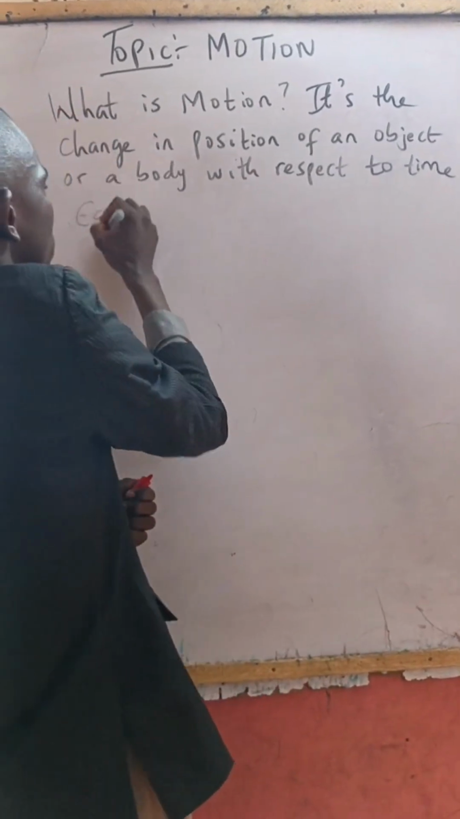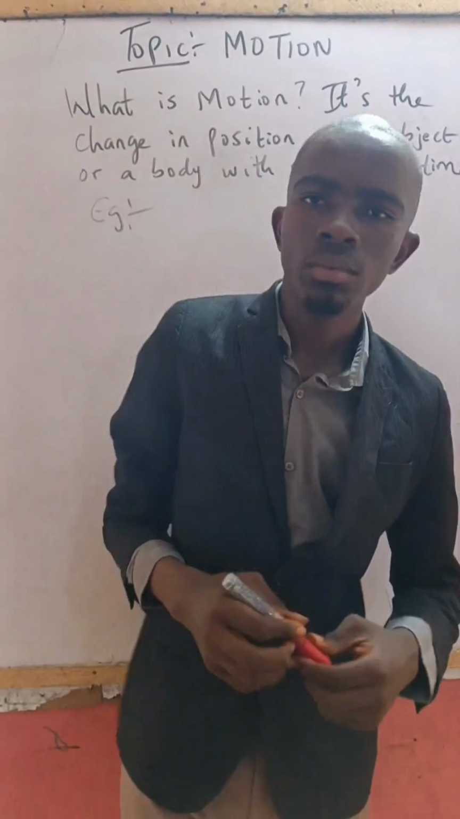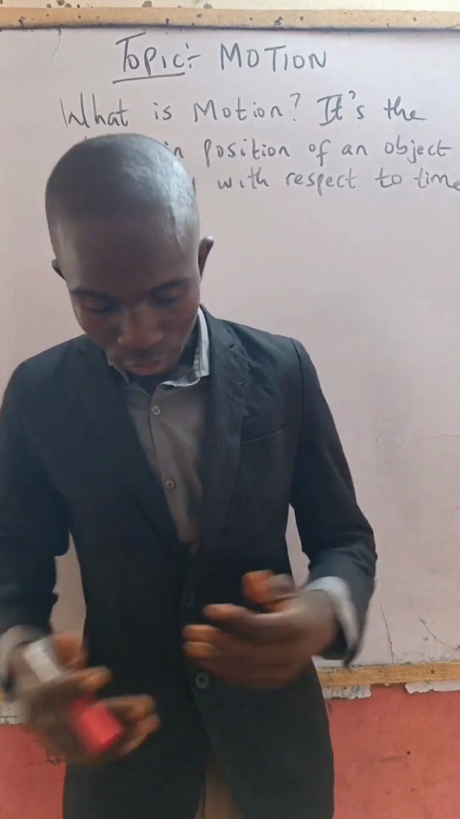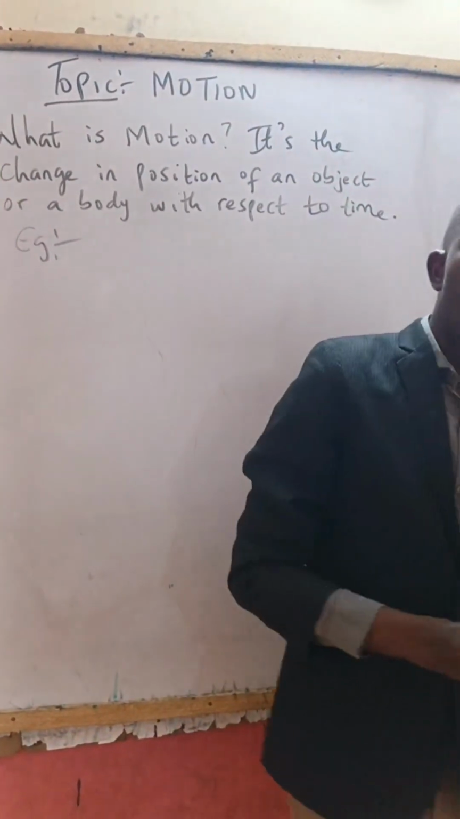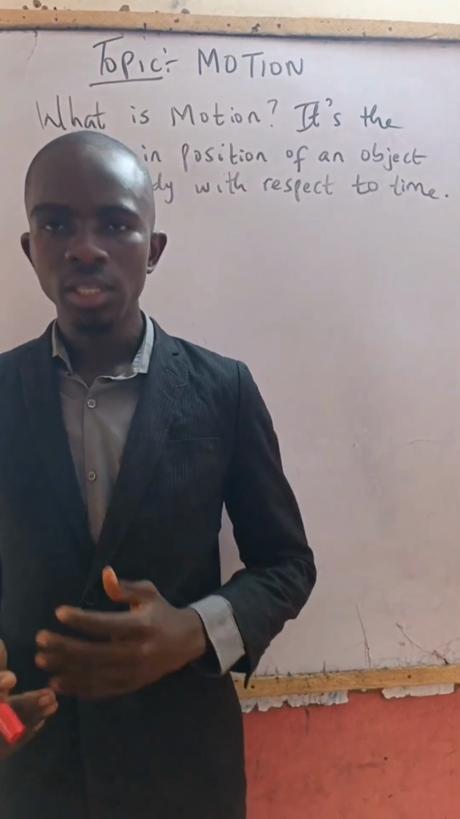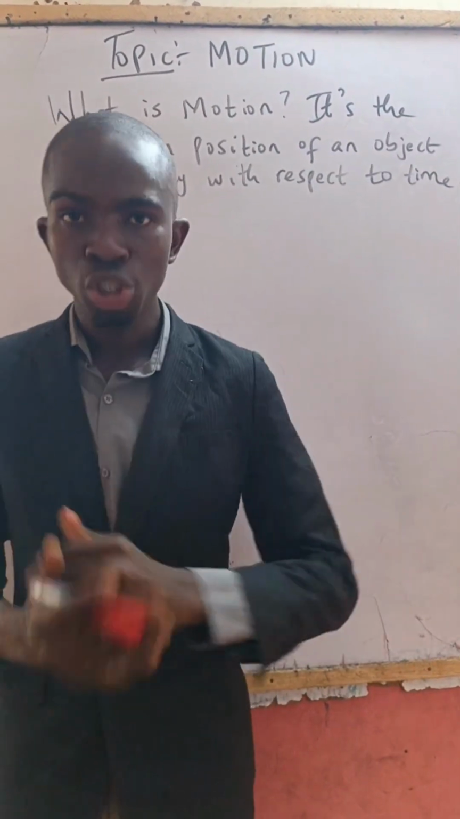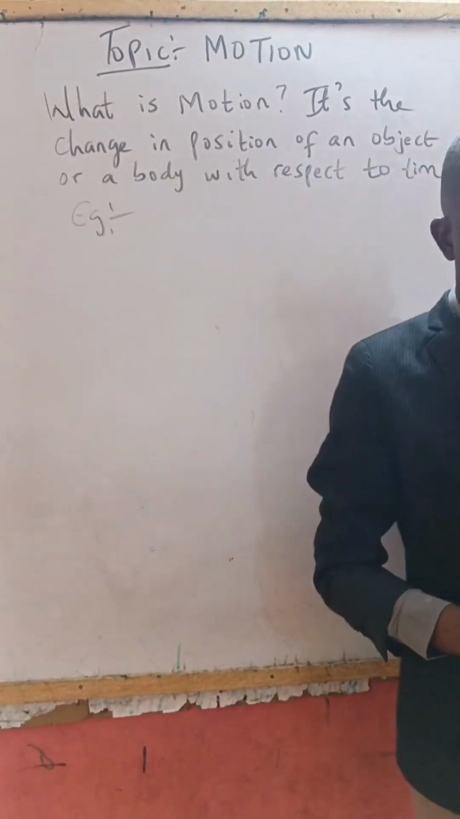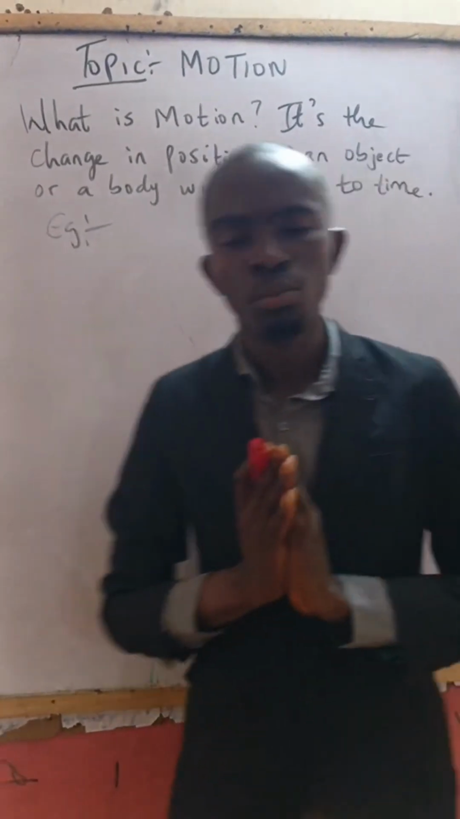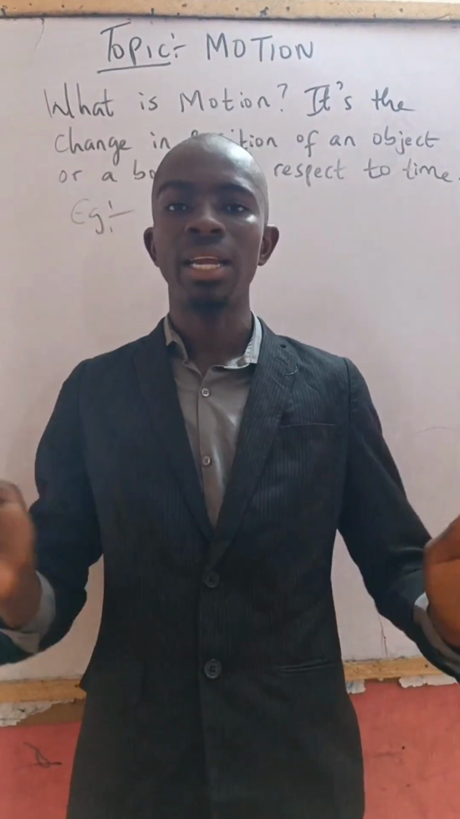For instance, I move to the front, I move to the back, I move by the side, I move back to the side. As you can see, my position changes. This is my initial position, but I move to this side now. My position has changed. That's what they call motion. It can be in any manner.